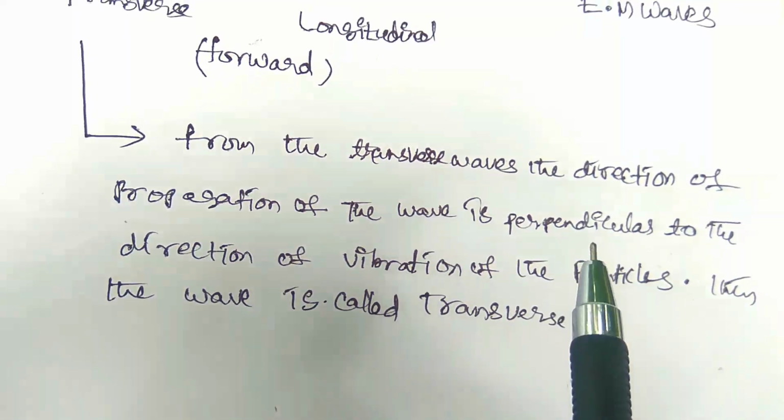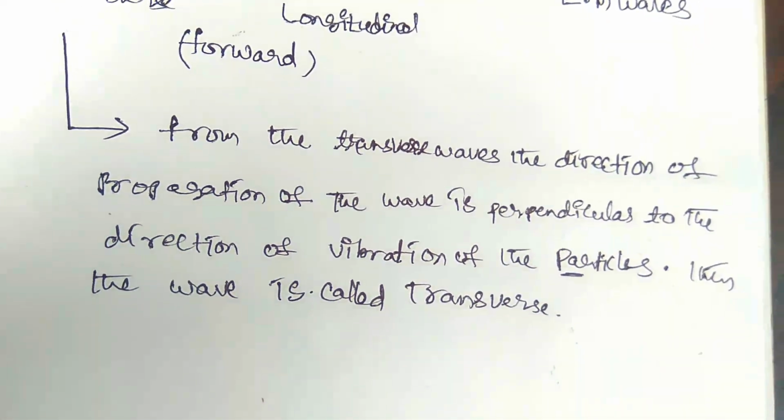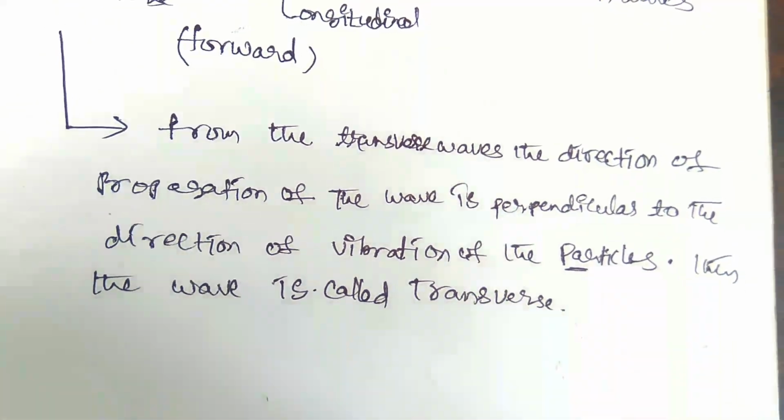Then the wave is called a transverse wave. So once again, in transverse waves, the direction of propagation of the wave is perpendicular to the direction of vibration of the particles. These are called transverse waves.